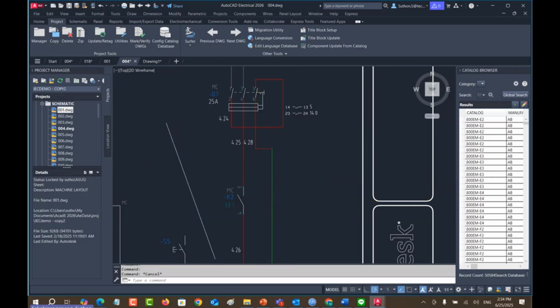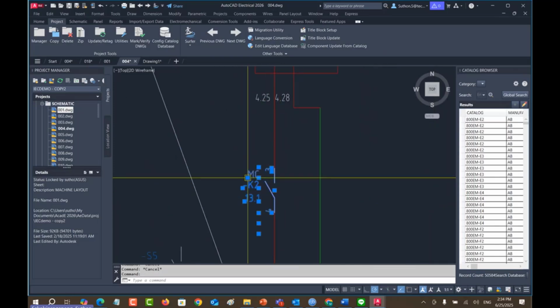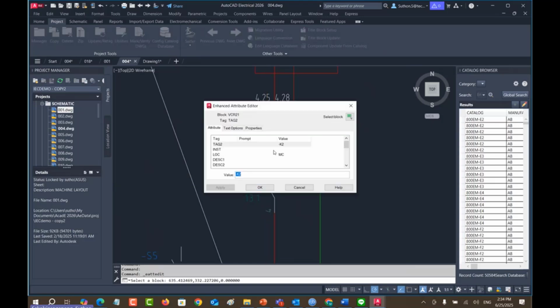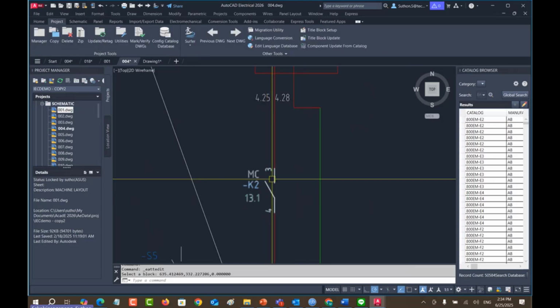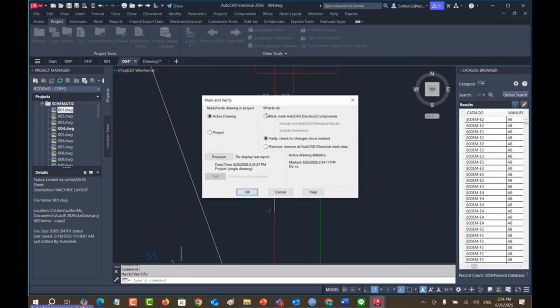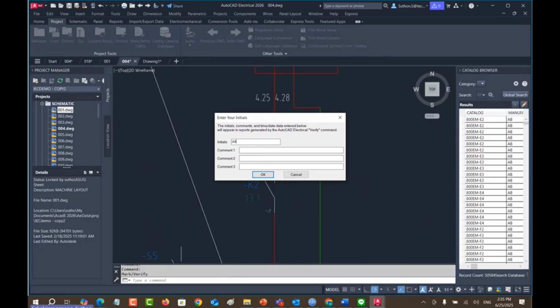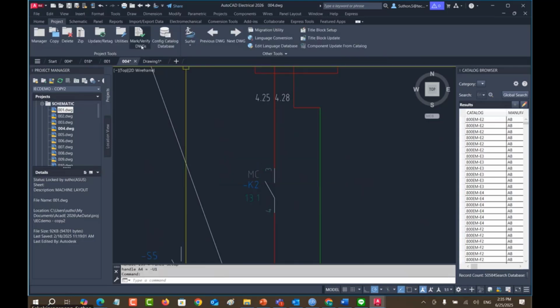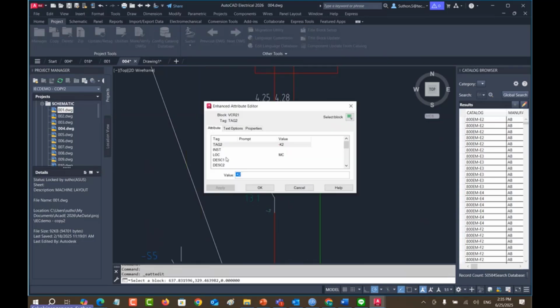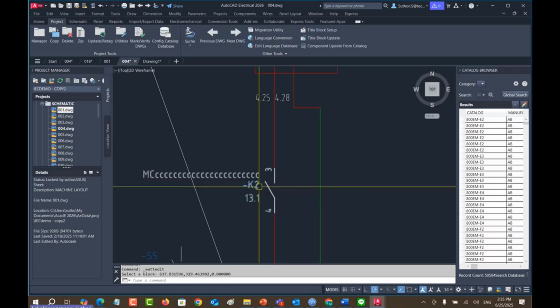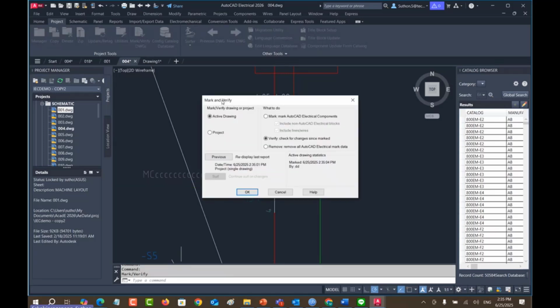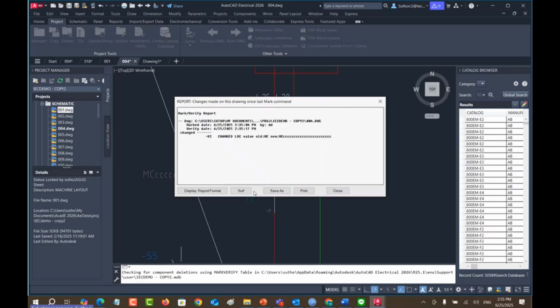For example, what does change mean? This one is an electrical component, right? If you change anything inside this, the system will tell you. For example, if I mark this drawing first as DD, and then I want to change this one from the tag MC to the tag MC many C like this, and then I verify this drawing.